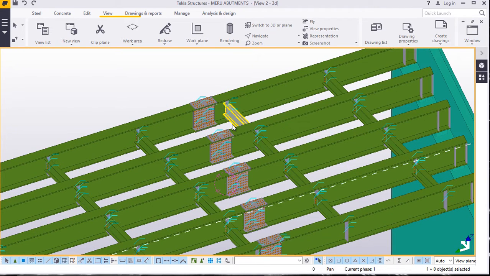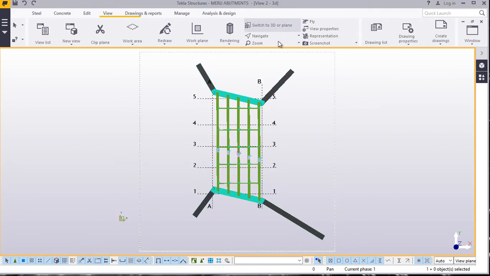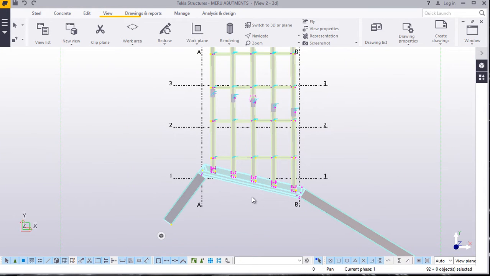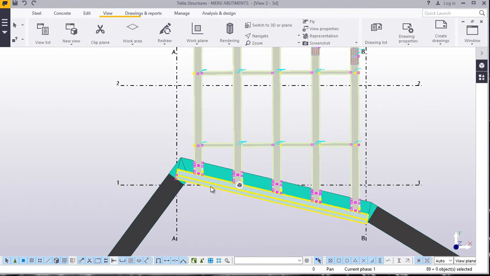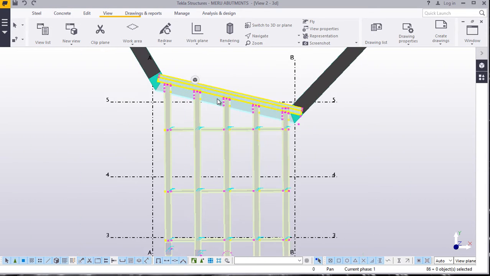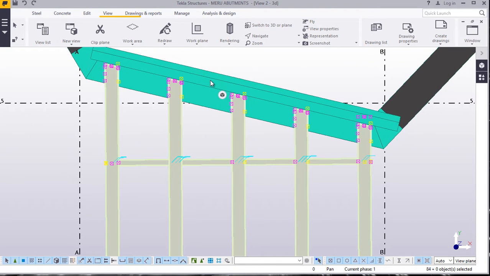Now what we're going to do is highlight everything. We'll go to View, switch to 3D plane, select everything here, then press Ctrl and deselect what we don't want. Press that and that. Now from this we want to generate the bolt list and the part list. First of all, we start with the bolt list.